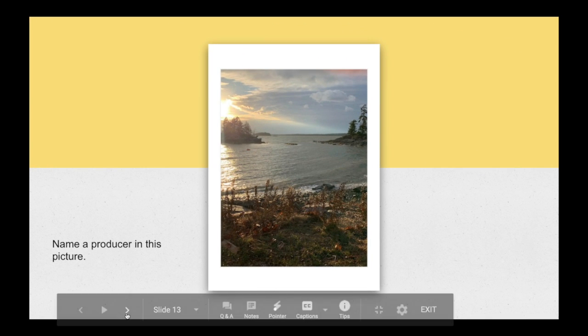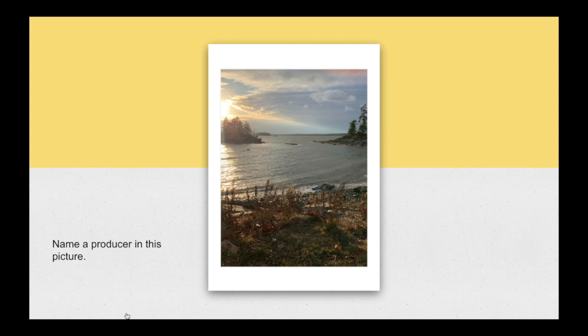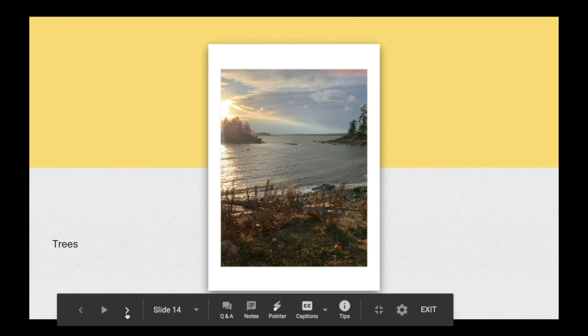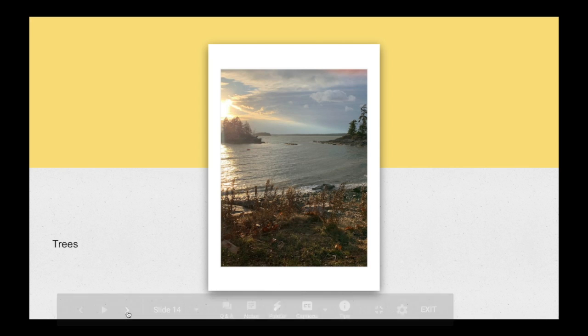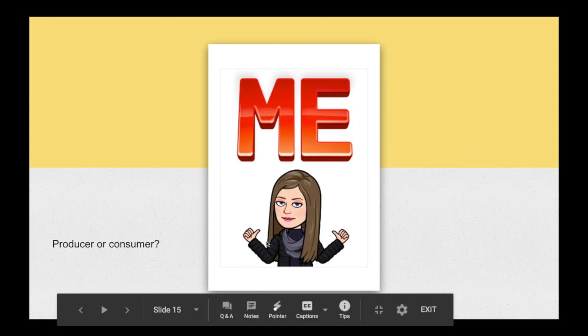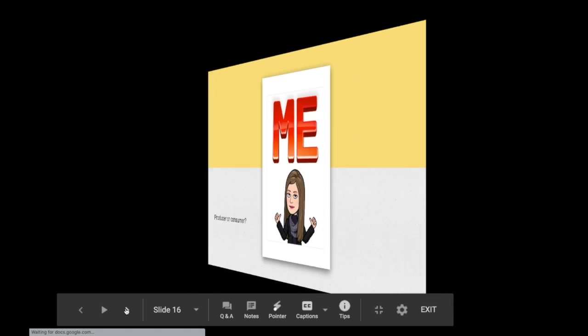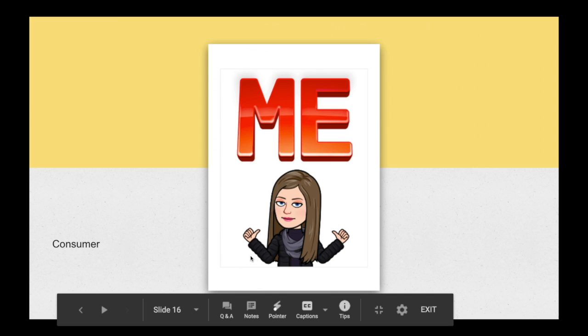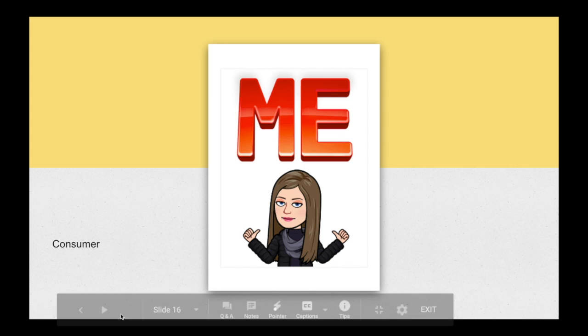Name the producer in this picture. Yep, the trees in the background. These weeds, little shrubberies, those would be producers as well. And the grass down here on the ground, very little of it, but yes, those would be producers. So, me, producer or consumer? That's right. I am a consumer, as you are too. We have to obtain our energy by eating or consuming other organisms.